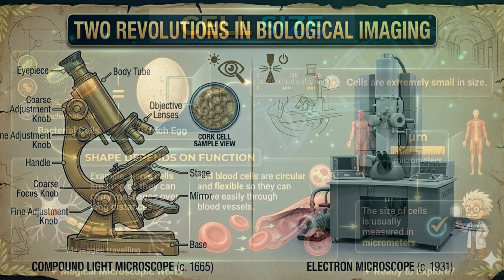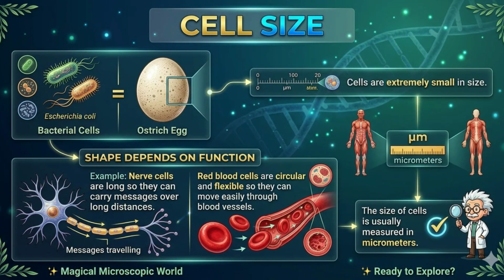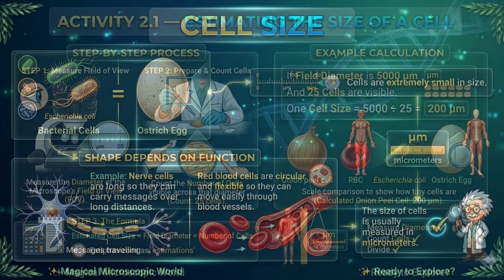Cells are extremely small in size. Different cells have different shapes and sizes depending on their functions. For example, nerve cells are long so they can carry messages over long distances. Red blood cells are circular and flexible so they can move easily through blood vessels. The ostrich egg is one of the largest single cells, while bacterial cells are among the smallest cells. The size of cells is usually measured in micrometers.